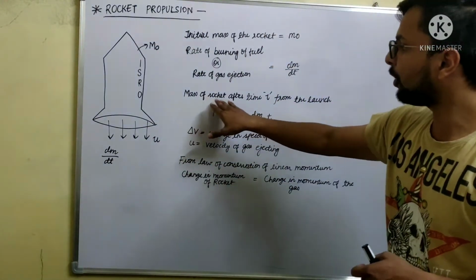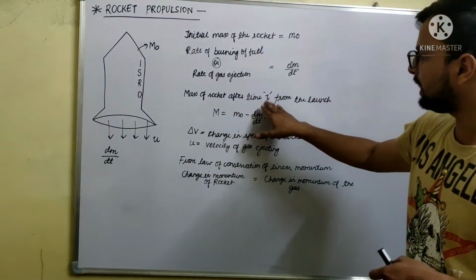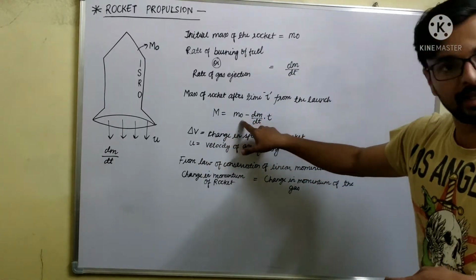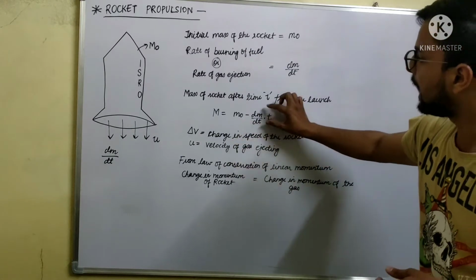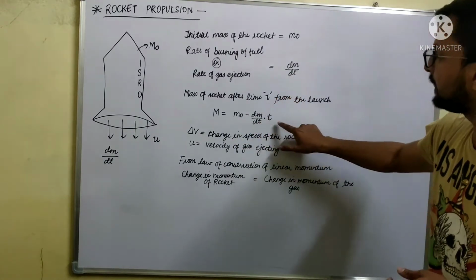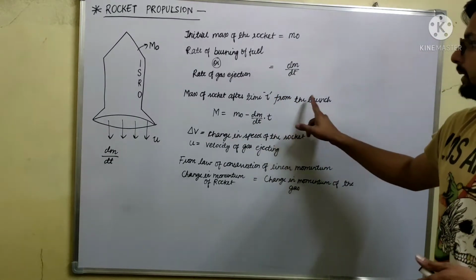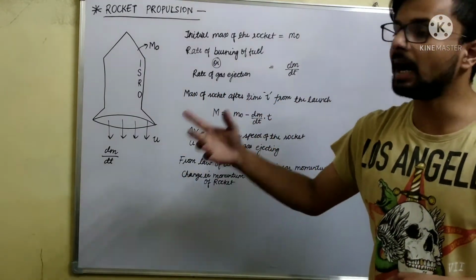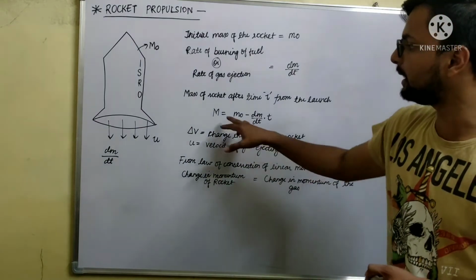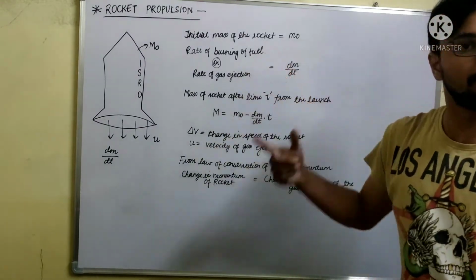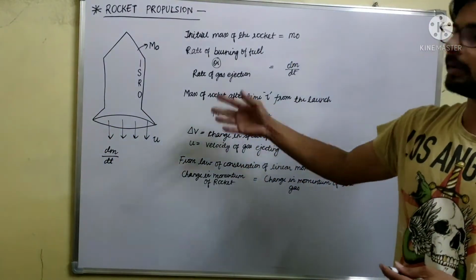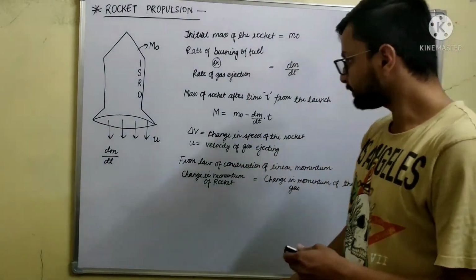The mass of the rocket after time t from the launch will be capital M equal to the initial mass minus the rate of burning fuel multiplied by time. This will be the mass of the rocket at any instant after the launch, and it will be less than the initial mass because the fuel is burning continuously.